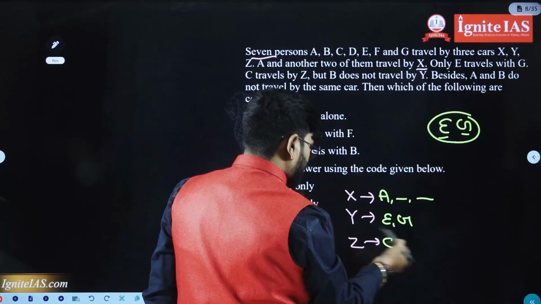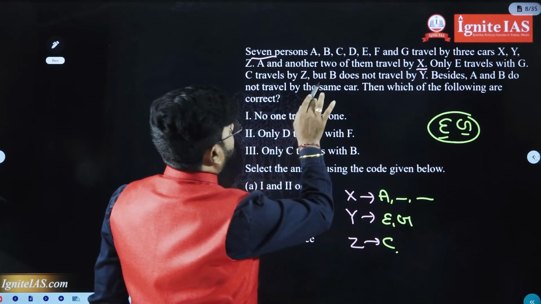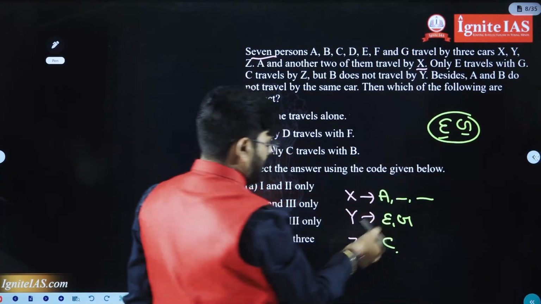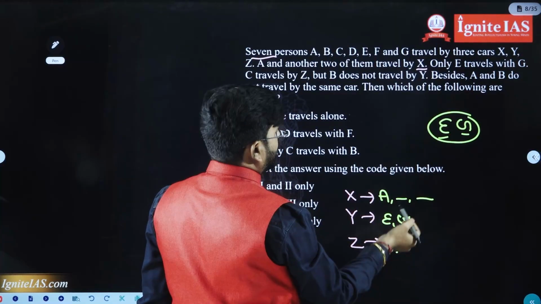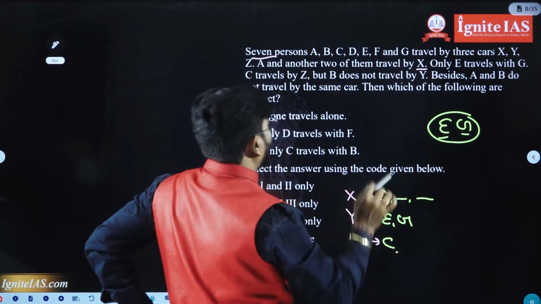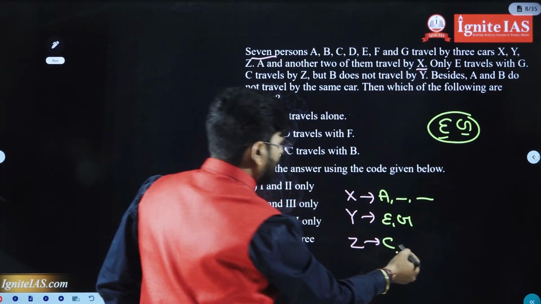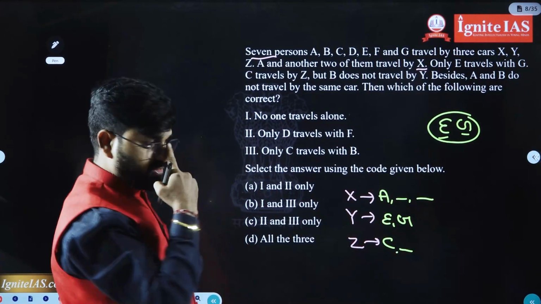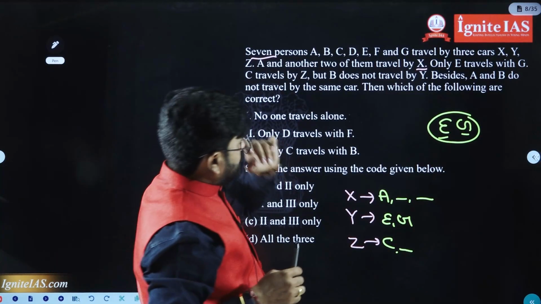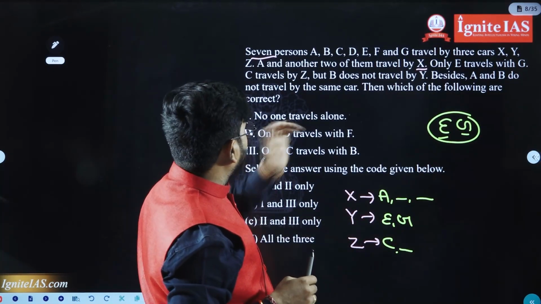E and G here. Okay, now next one. But B does not travel by Y. Of course, B is not traveling here. See, total how many members are there? 7. 1, 2, 3, 4, 5, 6, 7. One more person should be here.